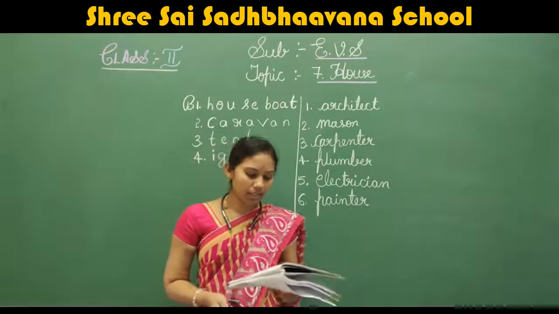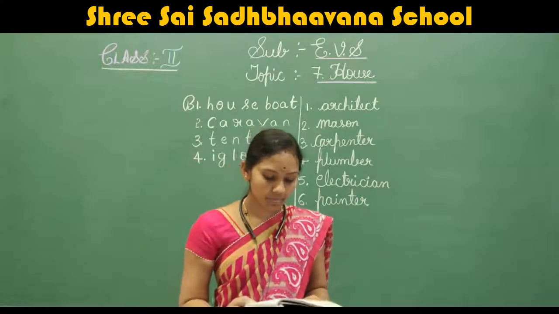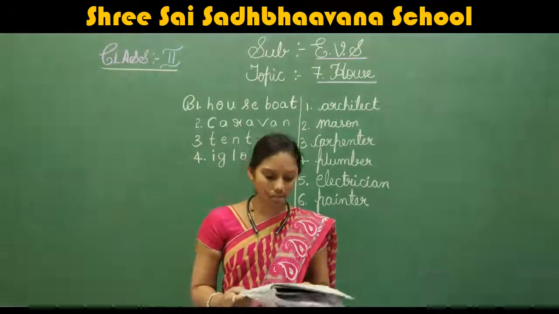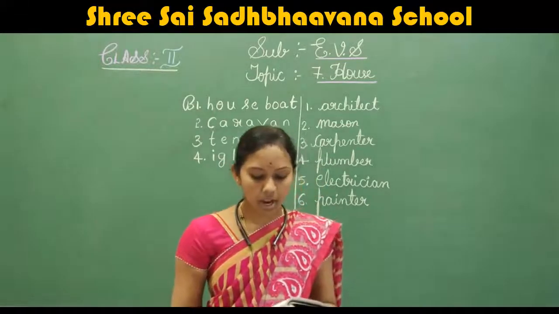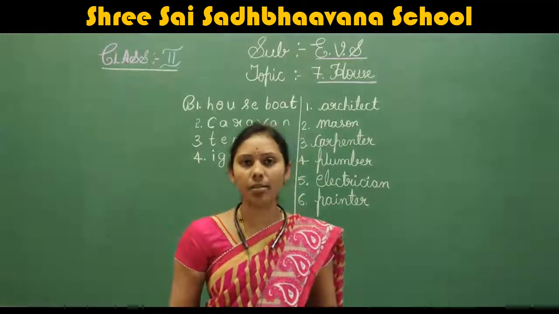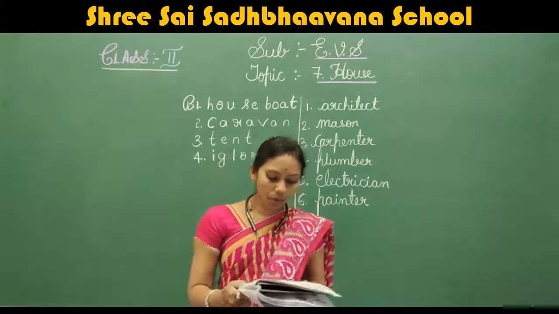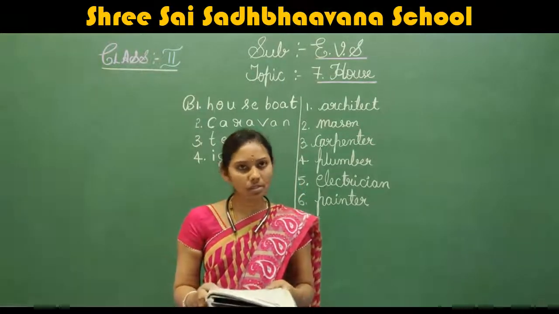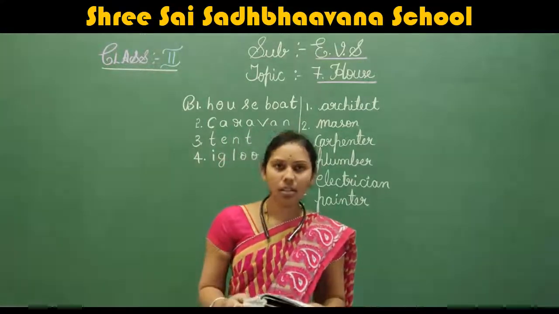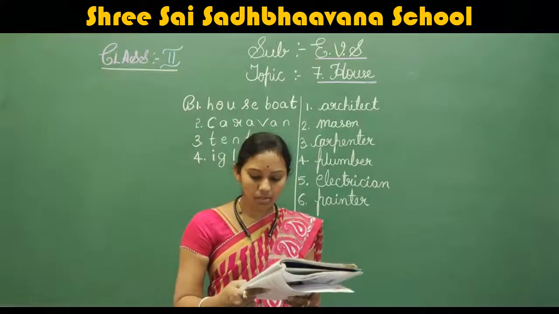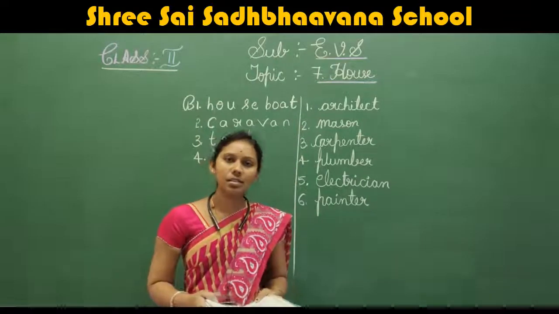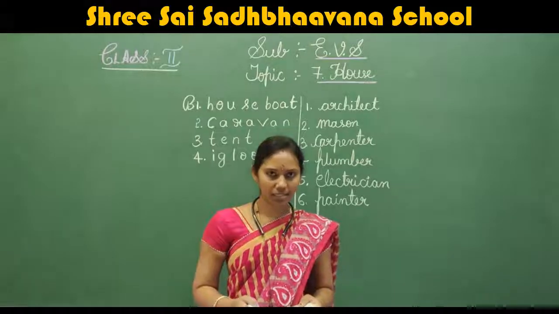Finished, children? Next. Answer the following questions. We'll do it in the classwork. I'll ask you the question. Why do we need a house? Yes, we need a house to live and protect ourselves from heat, cold, rain, thieves and wild animals. Okay, second one. What materials are used to make permanent houses? Bricks? Yes. Cement? Yes. Steel? Glass? Yes.